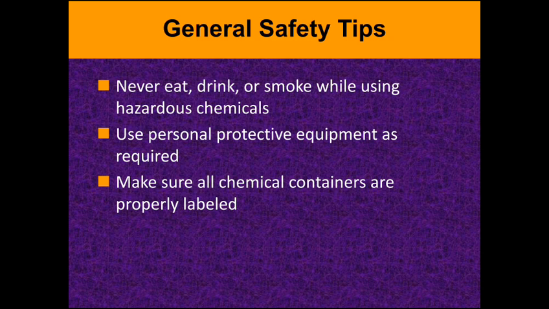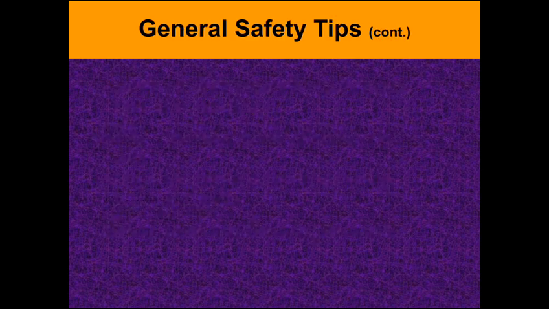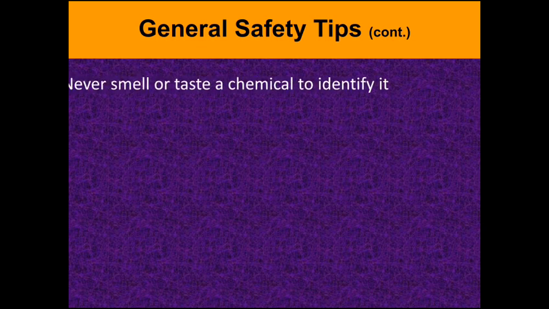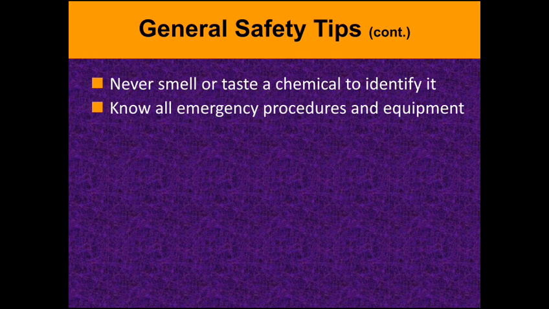Make sure all the chemical containers are properly labeled. Proper labeling should be there, indicating what chemical is present in a container and how it will react with different chemicals. So what is the ignition temperature, and at what temperature it should be stored. All these things should be maintained properly. Always wash after using the chemicals, and these are the general tips. Coming to contamination, never smell or taste a chemical to identify it, very important, and know all the emergency procedures and equipment.